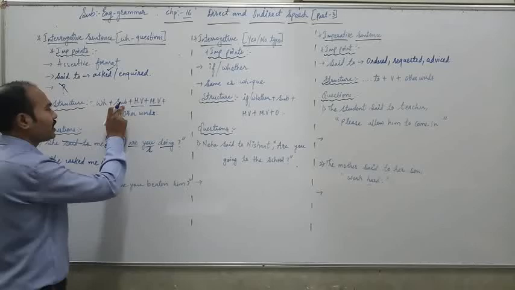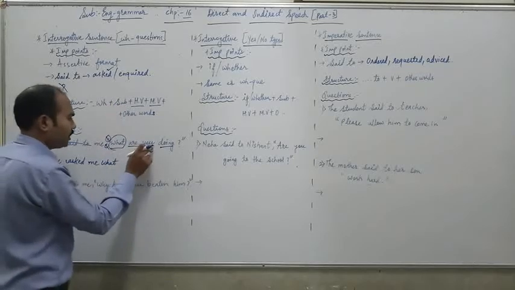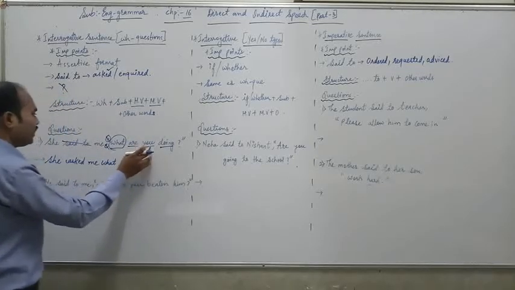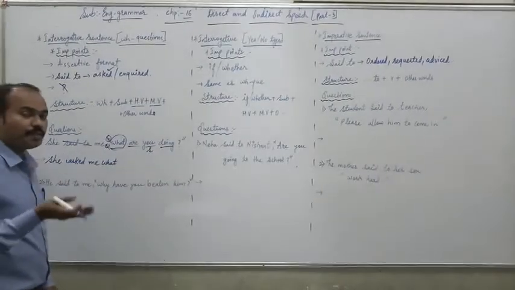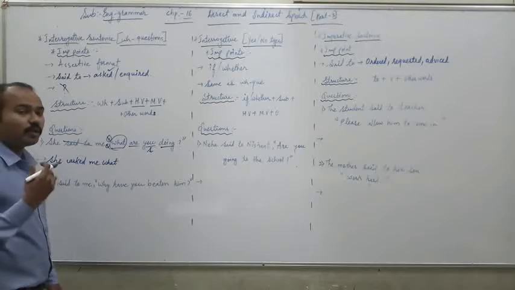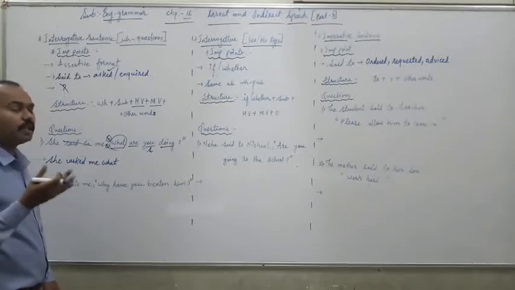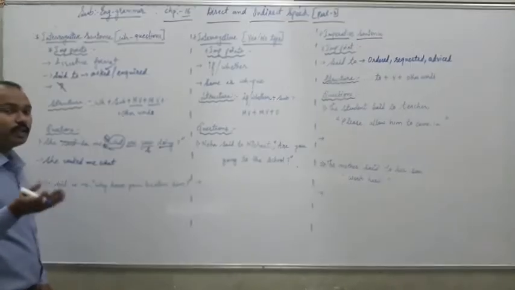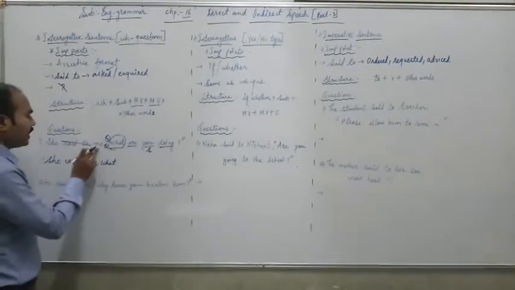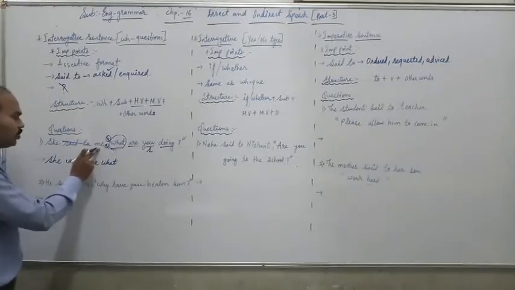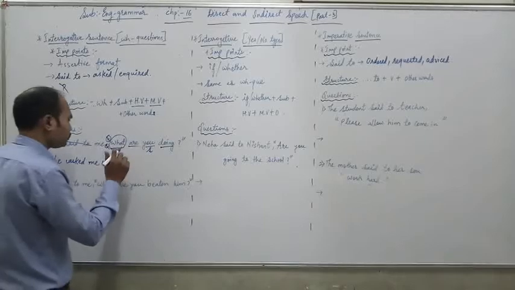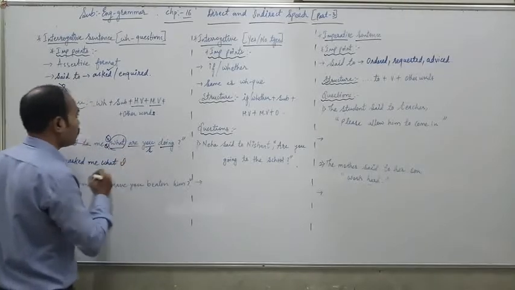Then moving forward towards the subject. Now the subject is you. The second person pronoun you is changed according to the indirect object of the reporting verb, as I have told you in the last lecture. So here the indirect object is me. So for me, we will write here I.